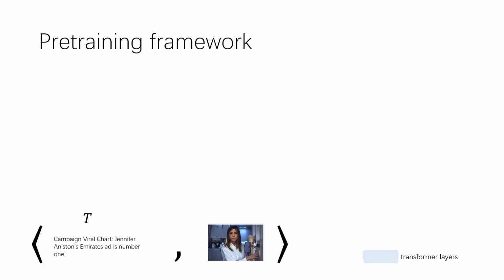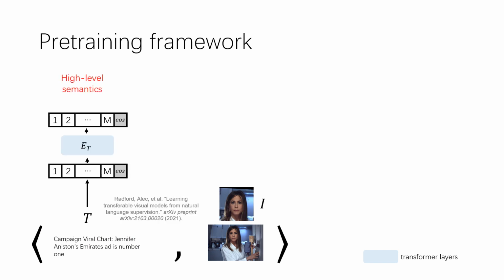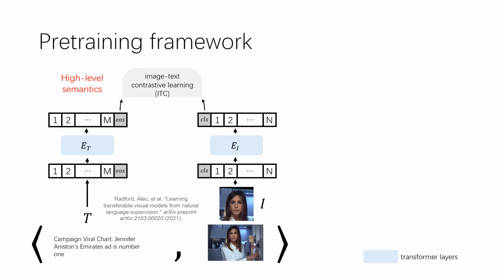We design a framework that pre-trains on these data. Before pre-training, we align and crop all the faces out to make the model focus on the faces. Our framework explores low-level and high-level information simultaneously. For high-level semantics, we follow CLIP, and pass text through a text encoder E_T, which is a transformer, and pass image through an image encoder E_I, which is a vision transformer. We calculate the image-text contrastive loss between the EOS token from the text and the CLS token from the image.